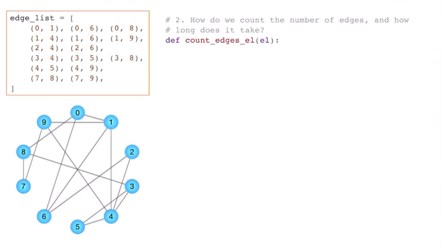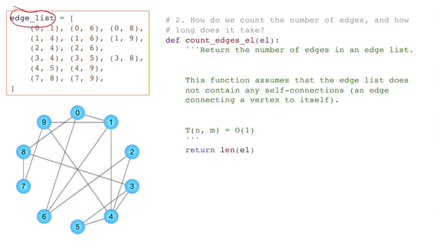Well, we directly have access to our edge list, and it turns out to count the number of edges, we just have to return the length of that list. In pretty much any list, you have access to that in constant time.